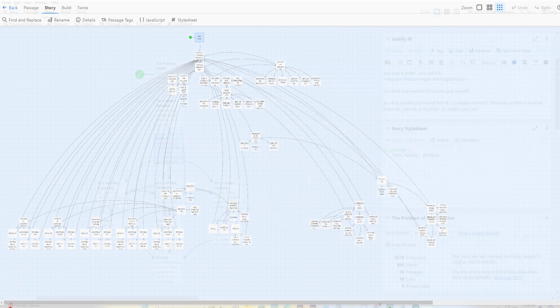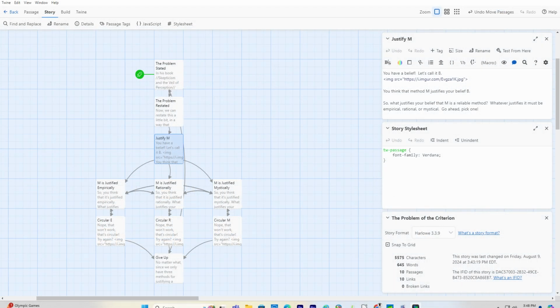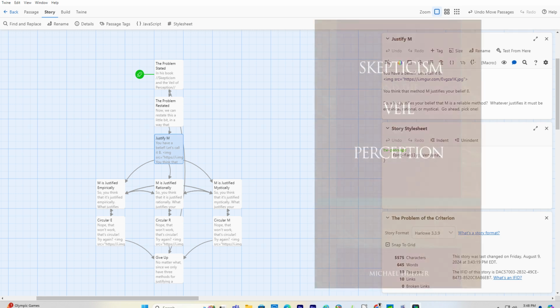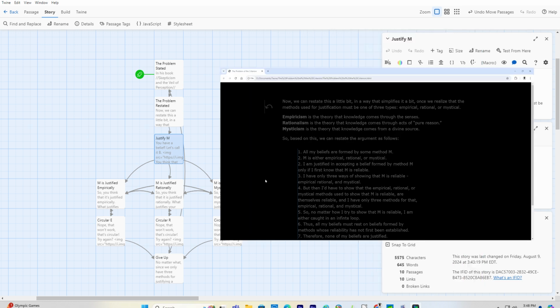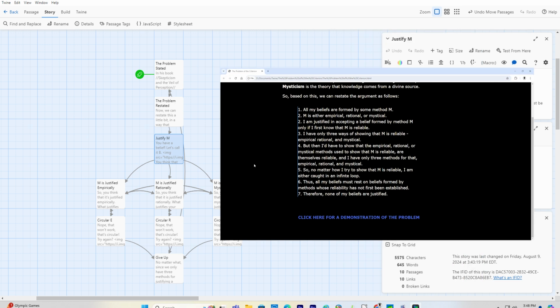And I have one last example for you, this time of a twine for an argument that has the structure of a looping narrative. It's based on a skeptical argument found in Michael Huemer's 2004 book, Skepticism and the Veil of Perception. The argument rests on the idea that anytime we make a claim of knowledge, we not only need to be able to justify it, but we also need to be able to justify the method used in our justification. And since there are only 3 possible kinds of justifications out there, that is, empirical, rational, or mystical, then we will always be caught in a loop.